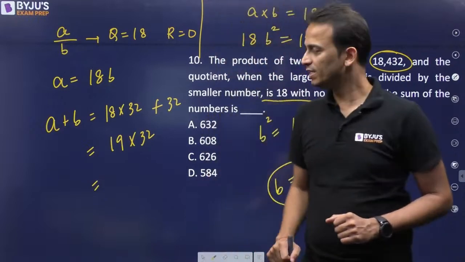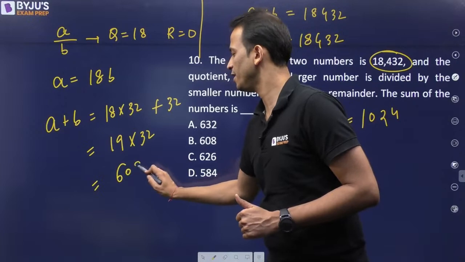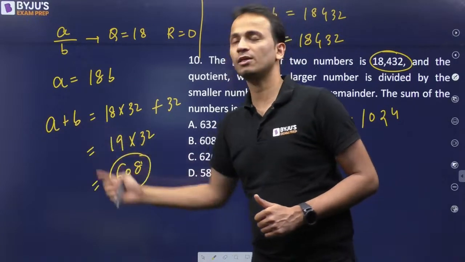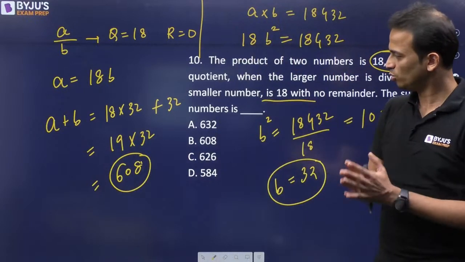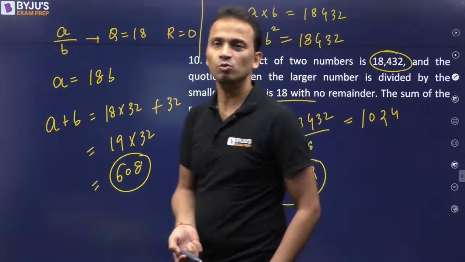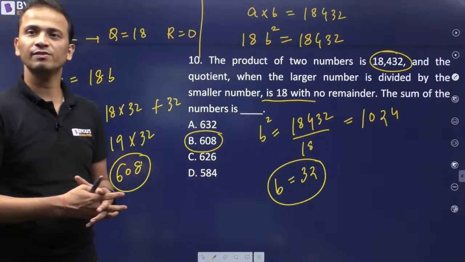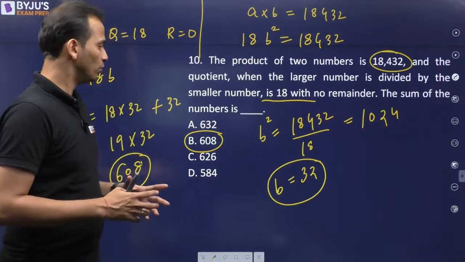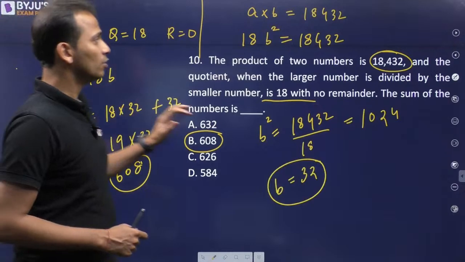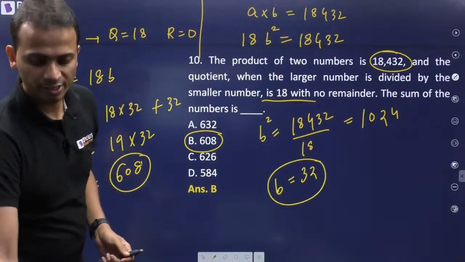32 into 20, 640 होता है, उसमें से minus 32 कर दो, 608 will be the product of these two numbers, or the sum of A and B. So 608, that is option B, will be the correct answer for this question. Absolutely. So Kushagra has given the correct answer. Motivational word has given the correct answer. So the correct answer for this question will be option B, that is 608.